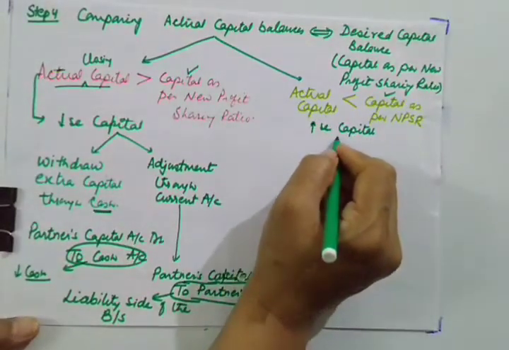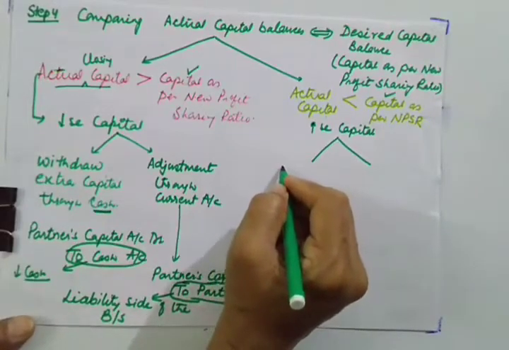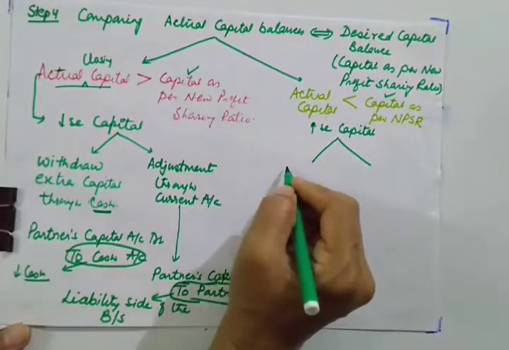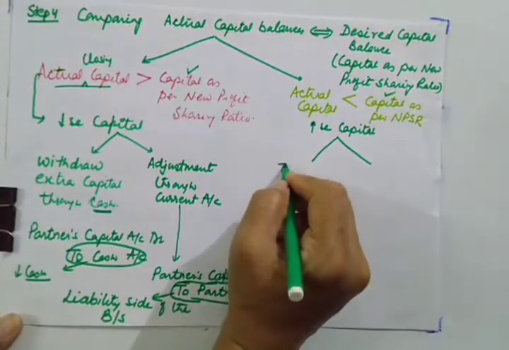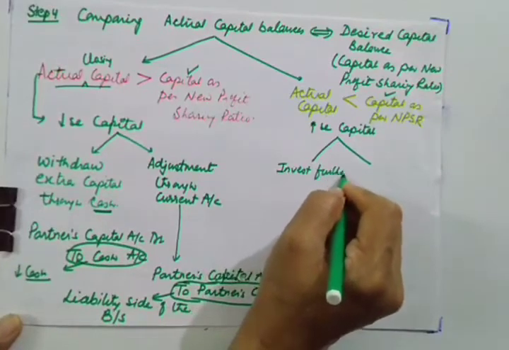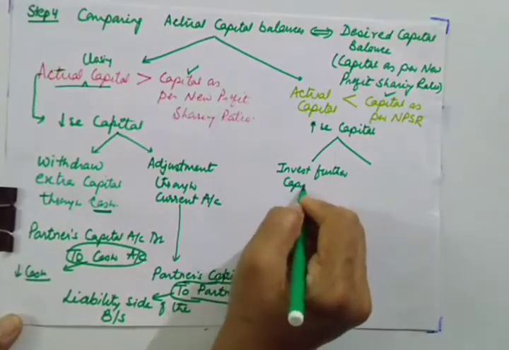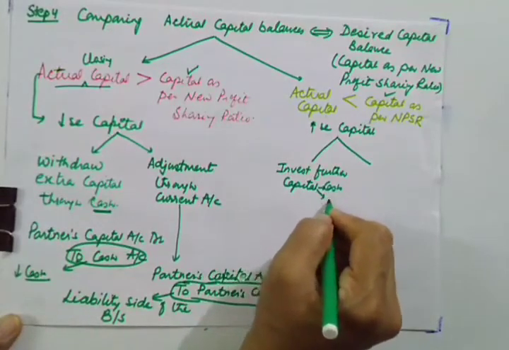So how to increase? There are two ways of increasing the capital. One, ask the partner to invest further capital either in cash or through bank.